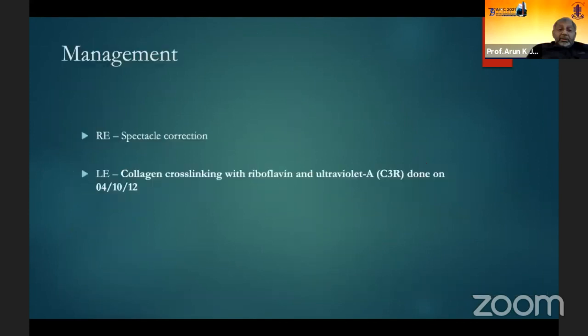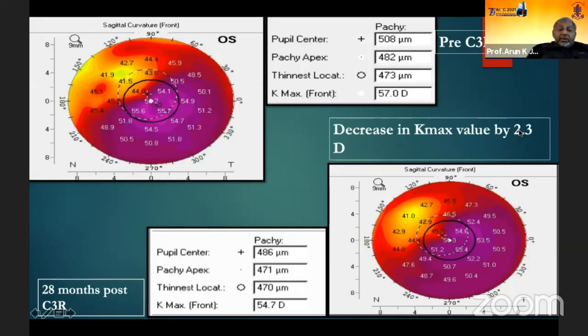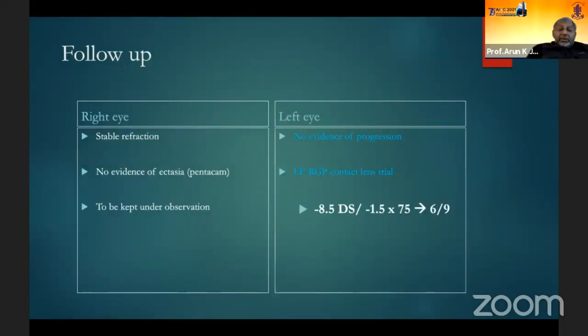This is the preoperative K reading, and after the C3R, there was a flattening of around 2.3 diopter in this eye after 28 months, almost 2.5 years. And this is the final refraction after the C3R, and she improved to 6/9. There was a drastic decrease in the cylinder, as you can see in this case.